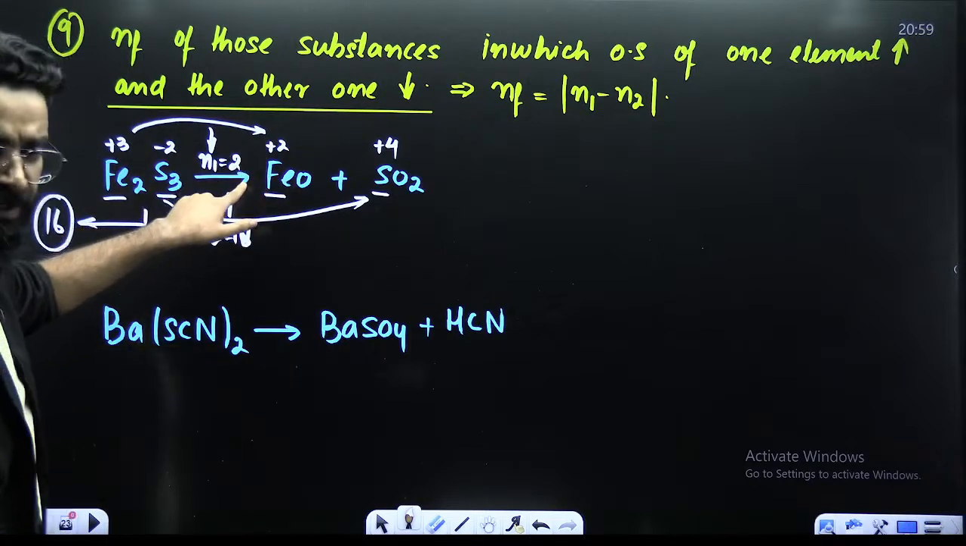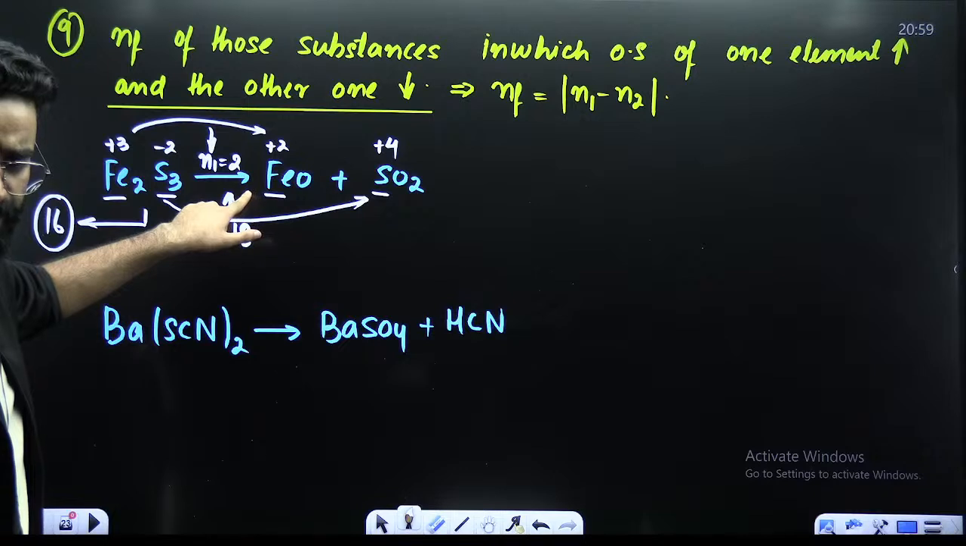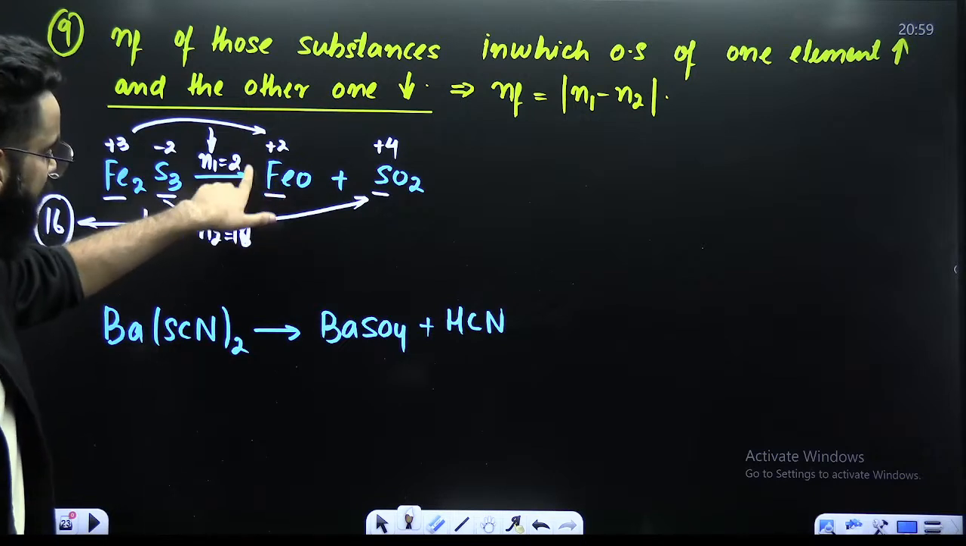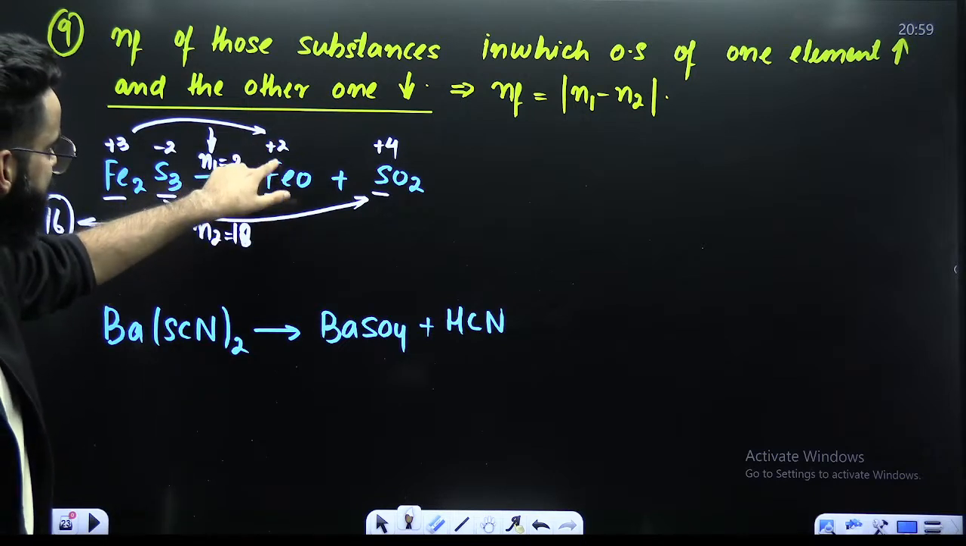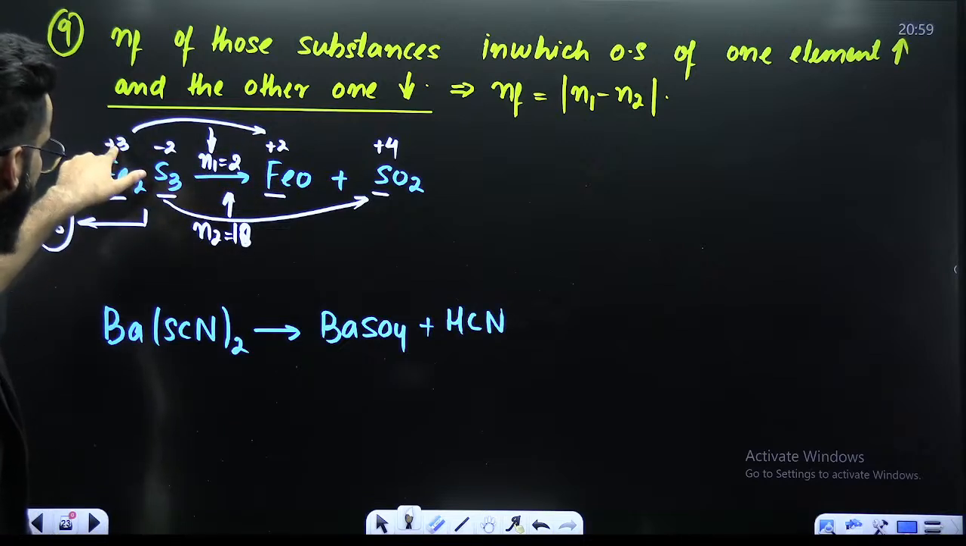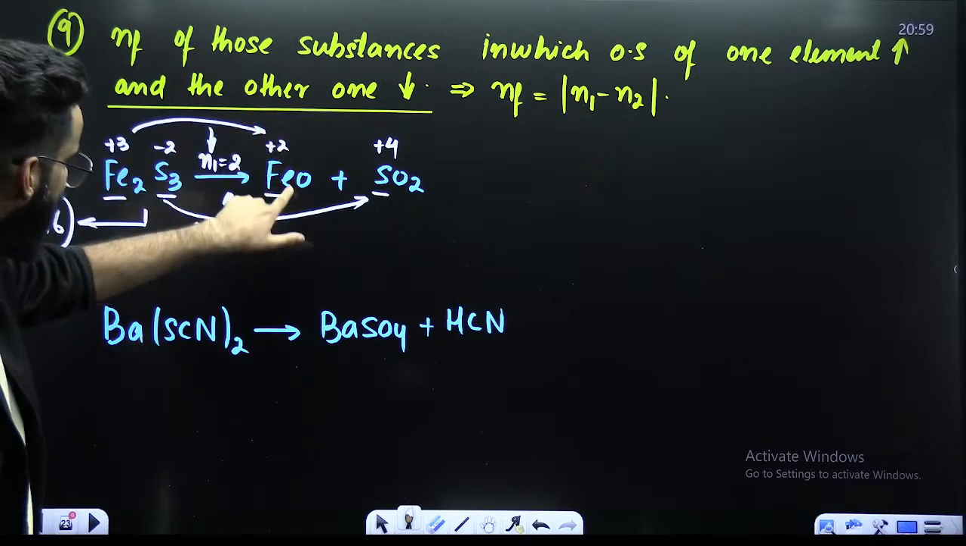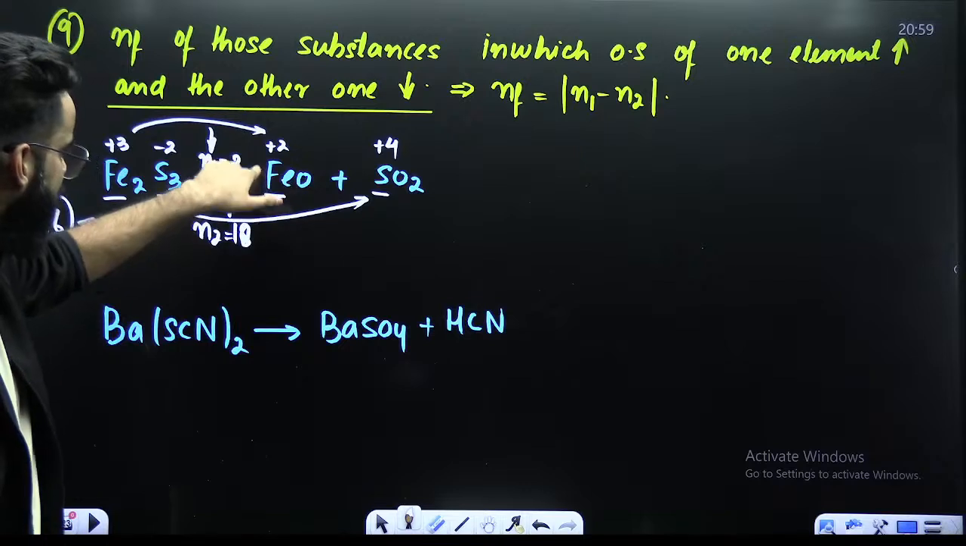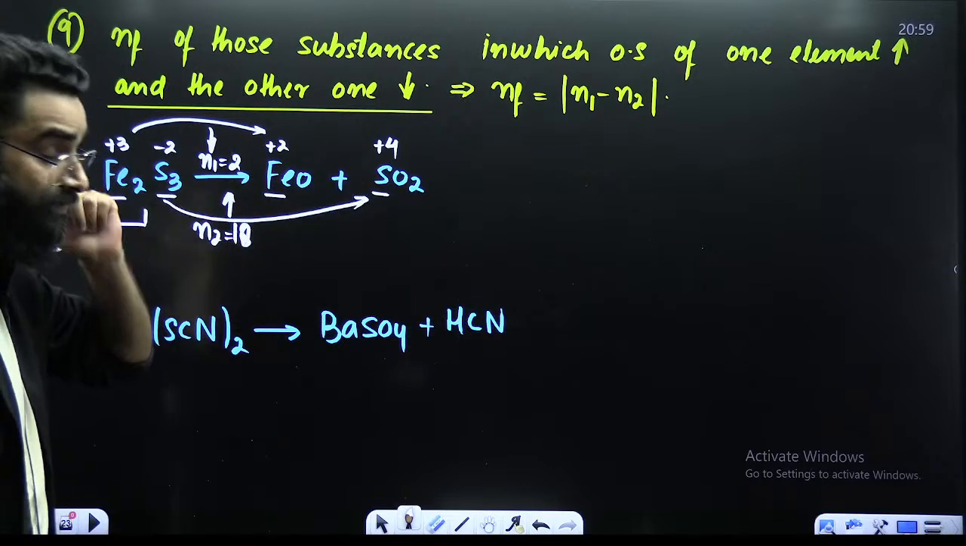Similarly, you can calculate the n factor of FeO as well. For example, I'm asking you to calculate the n factor of FeO. So you'll be calling this initial and this final. Final minus initial value is 1. 1 is the change for 1. I have only 1. So its n factor is 1, right? You can calculate for this as well.